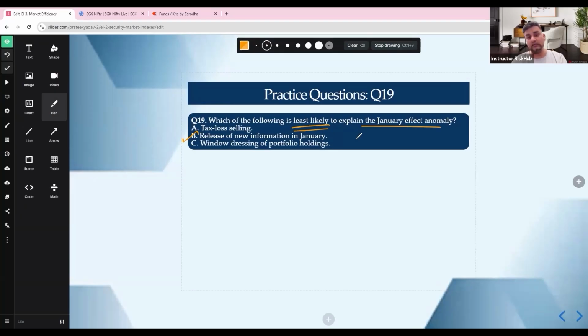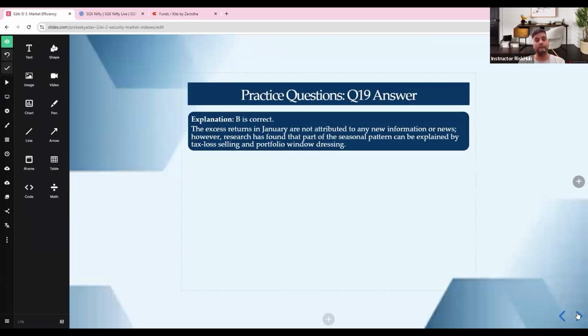So that is your B, release of new information in January, because the January effect is seasonal and behavioral, not due to new information. So the January effect is equal to tax plus window dressing, not new information. Please understand that. There are types of anomalies: time series, January, which is momentum driven; cross section, size, which is value driven; event based, earnings drift. You should have a reality check. Most anomalies fade over time or are not explainable. Big idea: markets are not perfectly efficient, but efficient enough to kill easy money. The one line idea here is alpha exists in theory, disappears in practice. Okay, so which we understand.